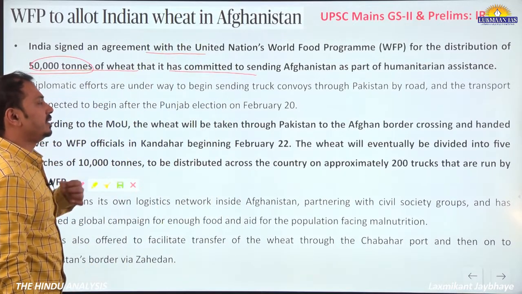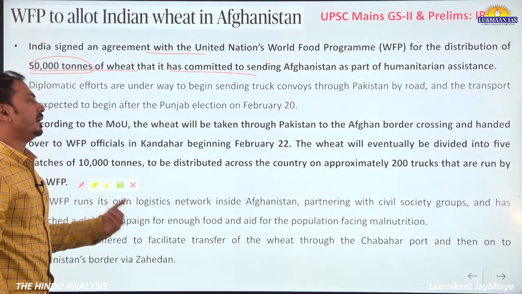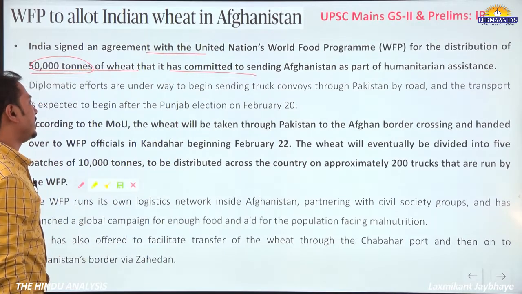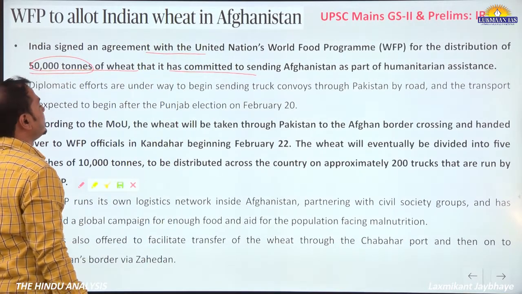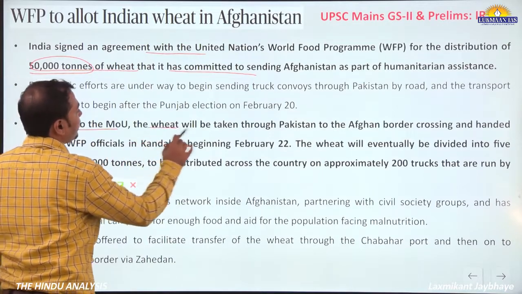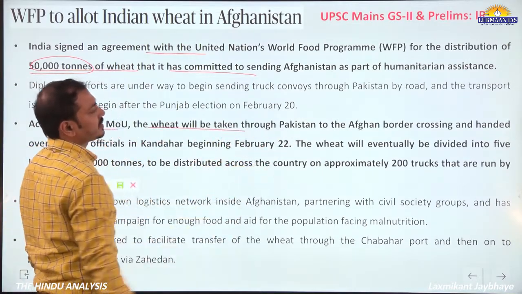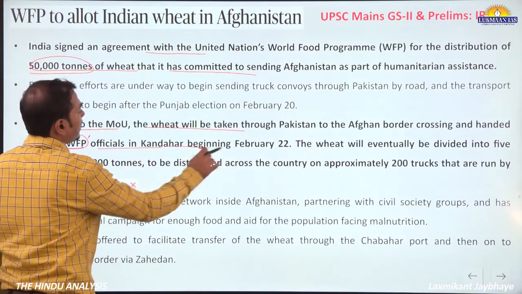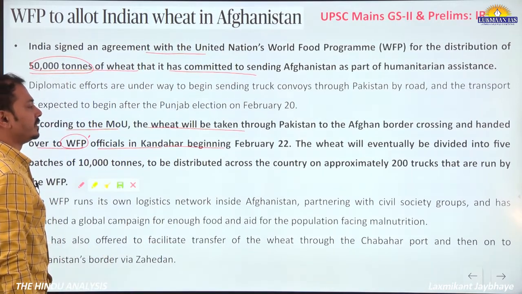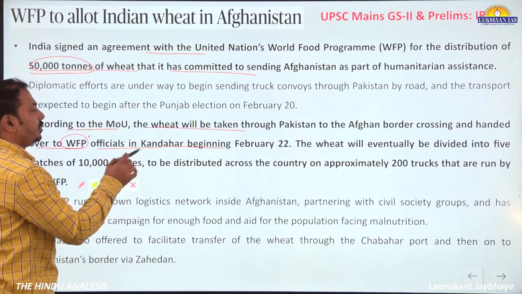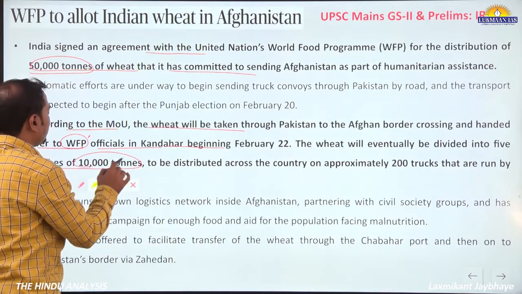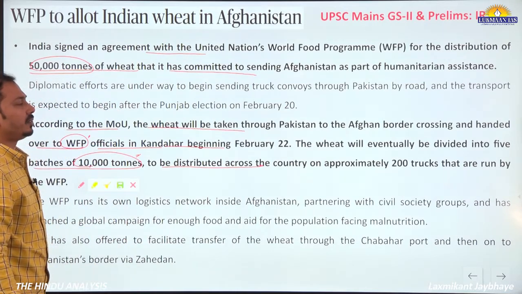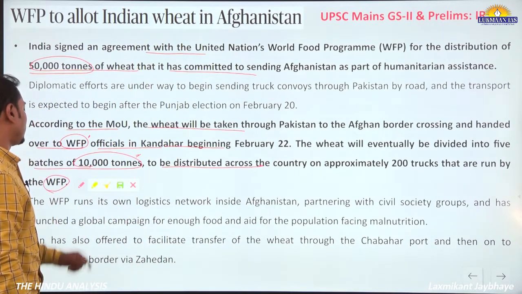As we know, Pakistan was earlier not allowing India's consignment. Now, with a third party, we have made an agreement with WFP, and now the trucks will pass through Pakistan. According to the MOU, wheat will be taken through Pakistan to the Afghanistan border crossing and handed over to World Food Programme officials in Kandahar beginning 22nd February itself. The wheat will eventually be divided into 5 batches of 10,000 tons and distributed across the country on approximately 200 trucks run by the World Food Programme.